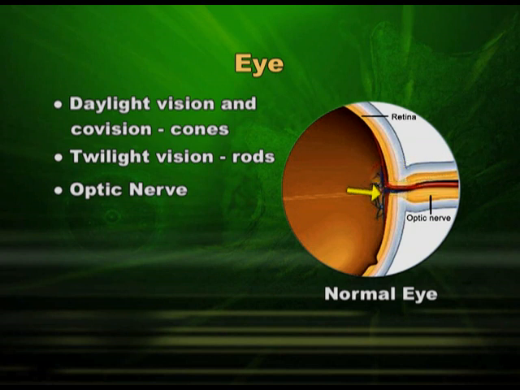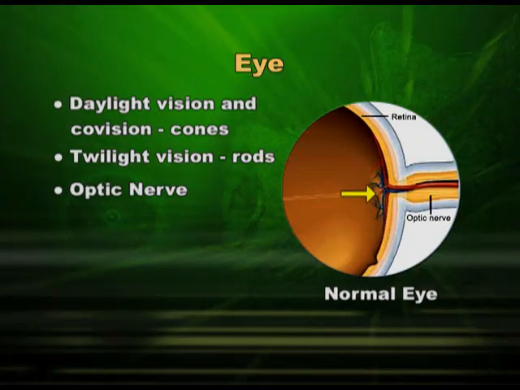At this point, we do not have rods or cones. That means it is a blind spot through which the optic nerve is travelling out. Near this blind spot you will find another spot which we call the yellow spot. This yellow spot has a central pit called fovea, and that is a point where the image will be formed, and it will help us in seeing the objects.